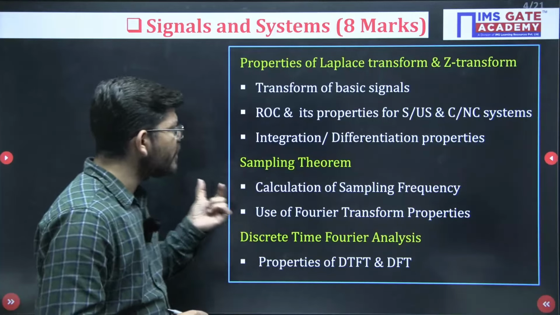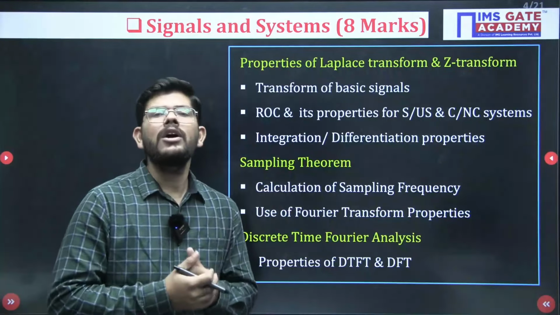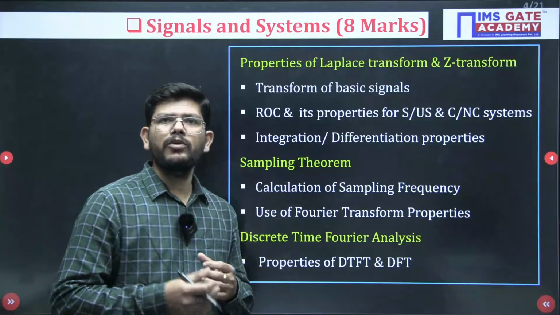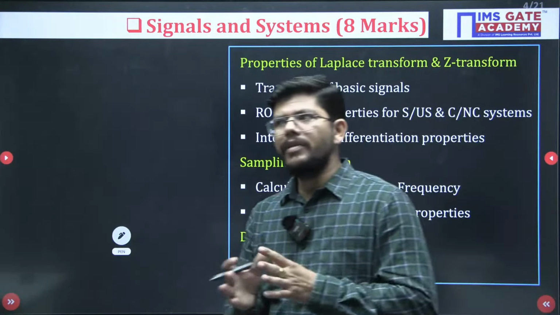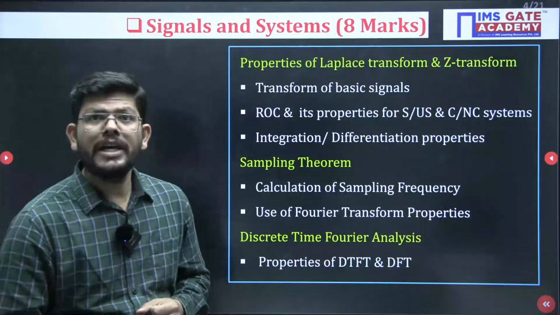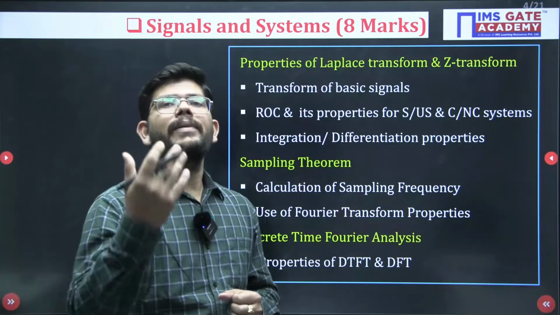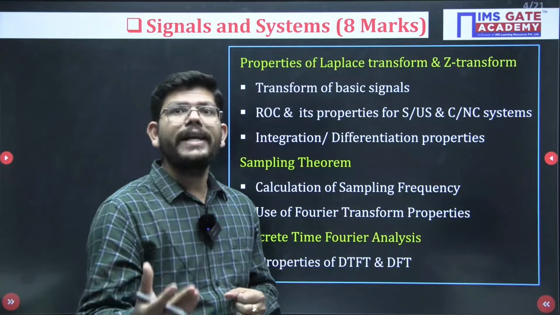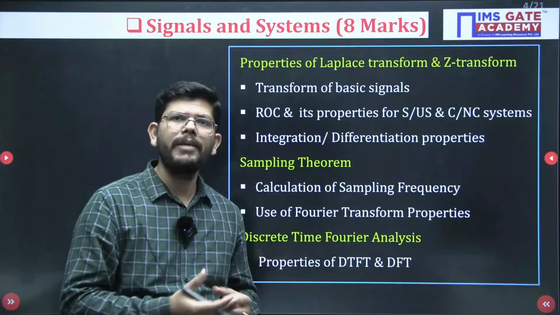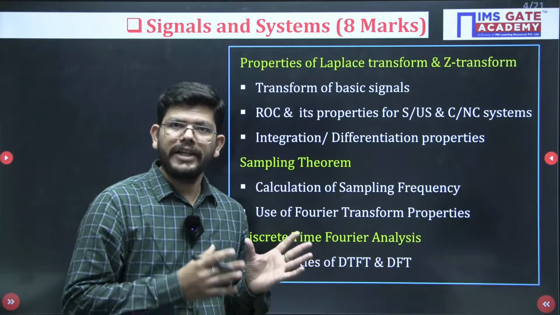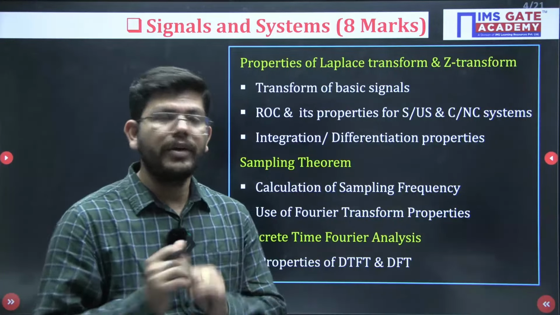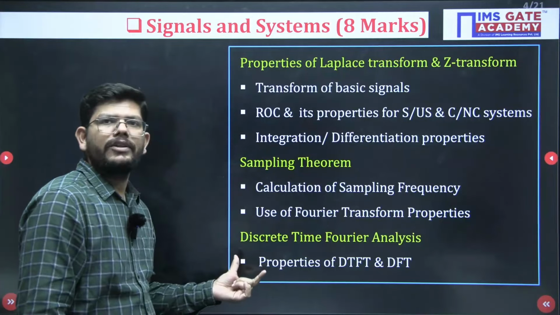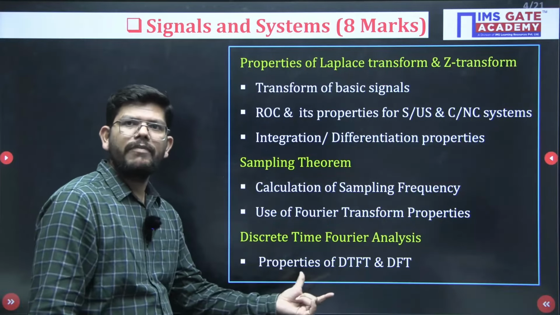Questions related to the sampling theorem of a normal signal or use of the Fourier transform: if I multiply the signal with cos omega t, or if I have something exponential before x(t), how do you find the sampling frequency of that signal? You can take reference of PYQs. Many PYQs are there related to that, and the same question might be repeated in the upcoming exam, with a huge probability. Then DTFT and DFT: just prepare all the properties of DTFT and DFT.